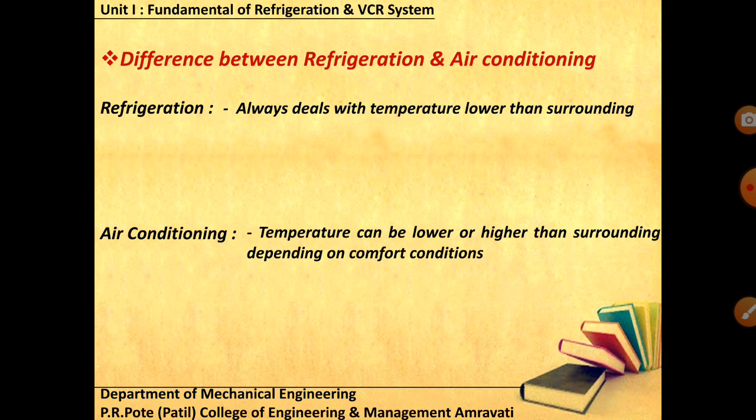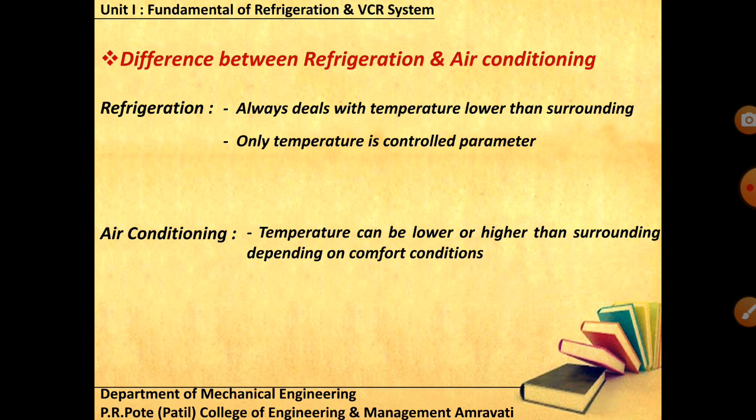So when the temperature you're maintaining may be lower or higher than the surrounding temperature, that is possible in air conditioning. Make sure refrigeration always deals with the lower temperature, but in air conditioning it may be higher or it may be lower.